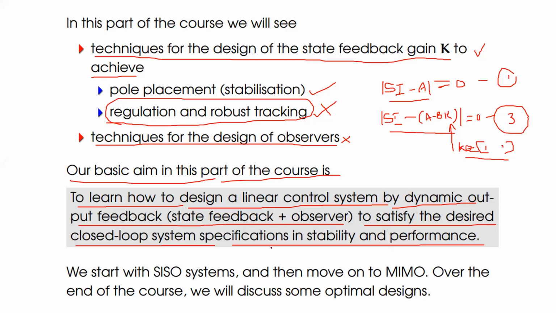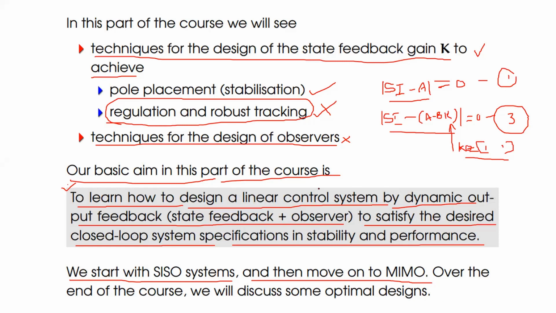So here I would like to say what is going on in this marked one. Here we are going to use this state feedback to satisfy closed loop control system stability and its performance. Now let us consider, here we start with a single input, single output system. SISO means a single input, single output system, and then move on to multiple input, multiple output systems. Over the end of the course, we will discuss some optimal designs.